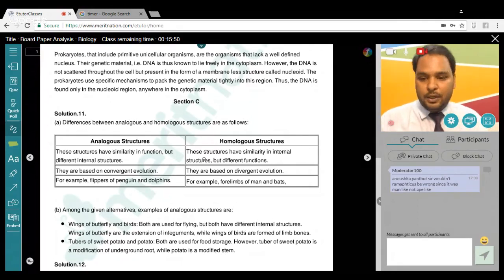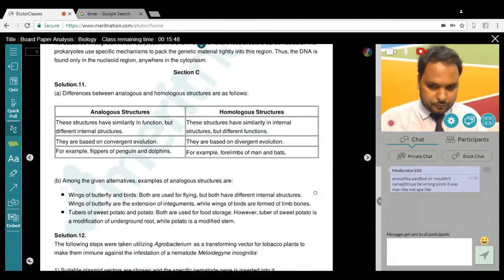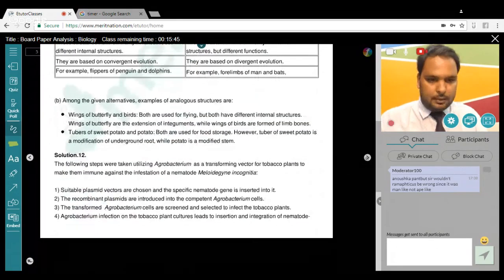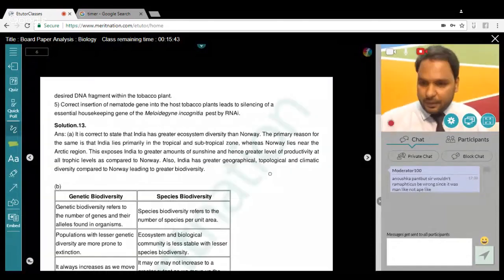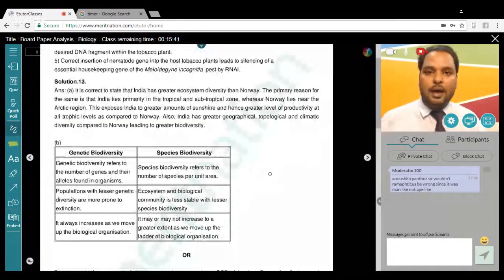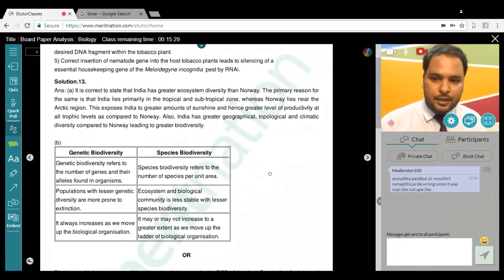First of all, you need to say yes, we do agree. Because, as we know, Norway is in the Arctic region, whereas we are in the sub-equatorial region. So it is actually asking you from a biodiversity point of view. It is correct to state that India has a greater ecosystem diversity than Norway. The primary reason is that India lies primarily in the tropical and subtropical zone,